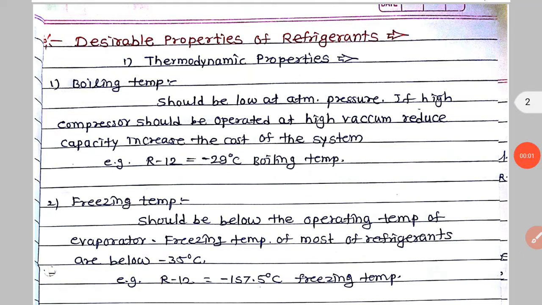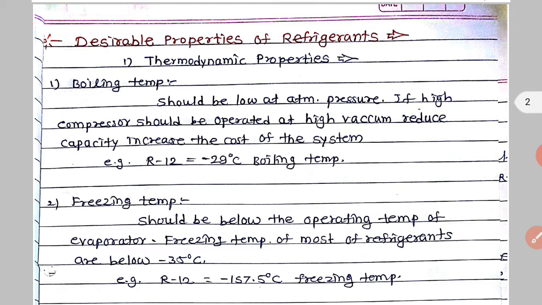Hi everyone, today we are going to see desirable properties of the refrigerant. So there are different properties. First one is boiling point, second is freezing point or freezing temperature, third one is latent heat of vaporization, fourth is stability and inertness, fifth is corrosive property, sixth is viscosity, seventh is thermal conductivity. We are going to see these properties in detail.